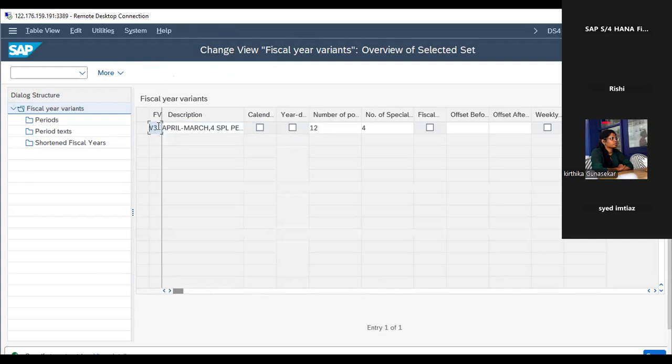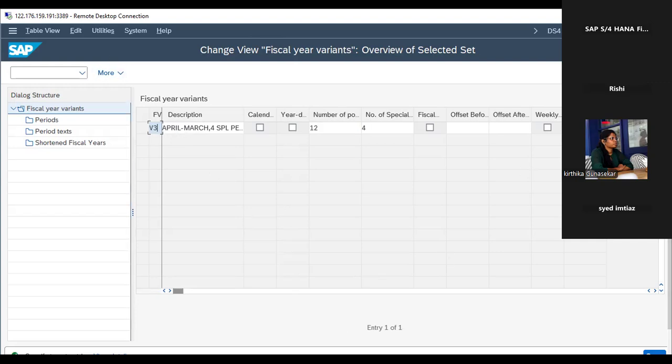And it comes in the editable mode. Then change its name: give the fiscal year two digits as its name, alphabetic or alphanumeric, any name as per your choice for your company code. And please remember this, don't do any changes in the V3. This is standard. You just need to copy from it.